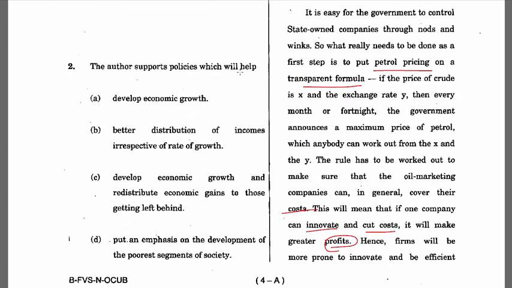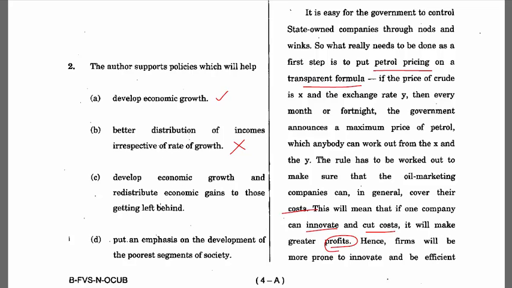The author supports policies which will help develop economic growth. Obviously, he does say that you need economic growth, but we need to see the other choices. Better distribution of incomes irrespective of rate of growth. This is completely wrong. Like I said, when we were reading the passage, he said that economic growth is a necessary but not a sufficient condition. So obviously this is not true. This is not true at all. The statement is true, but let us see if we can get a better choice.